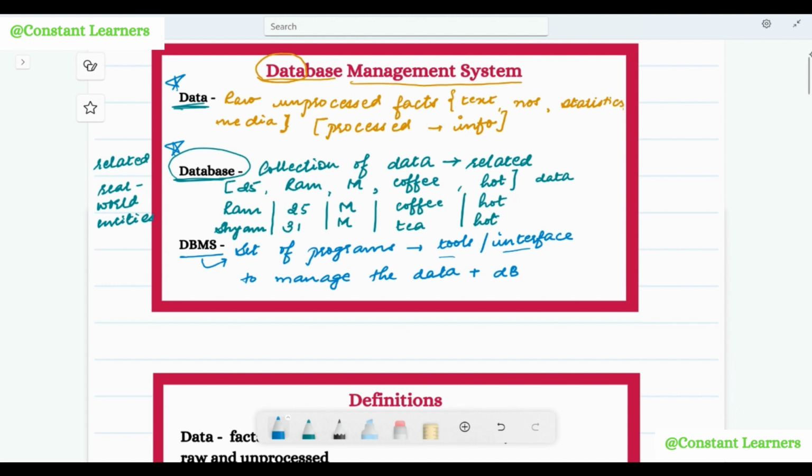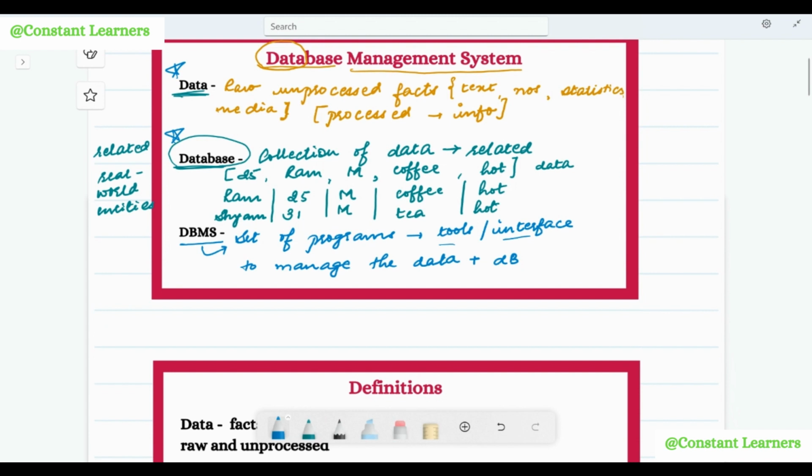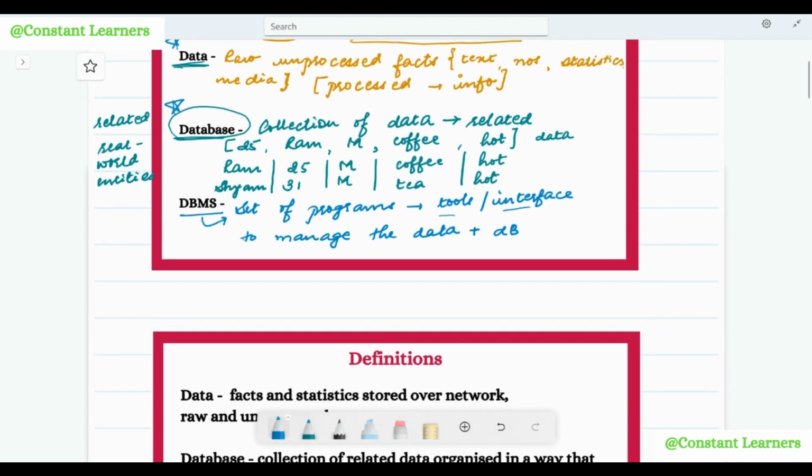Data is raw and processed facts. Database is a collection of data, or we can say the database is the house that stores the data. It's a house for the data. And database management system is a set of programs that provides us with tools or an interface so that we can manage the data and the database.